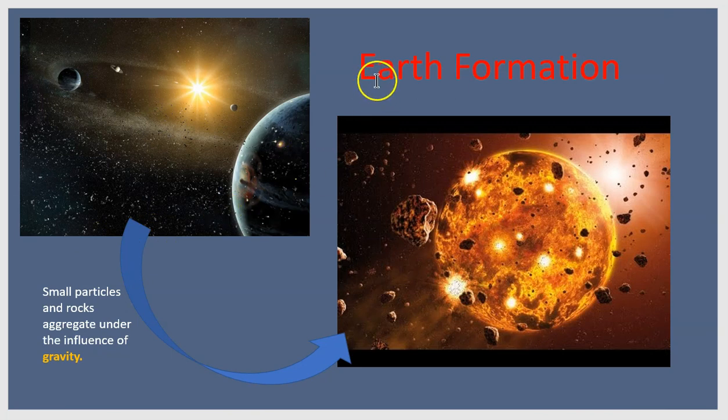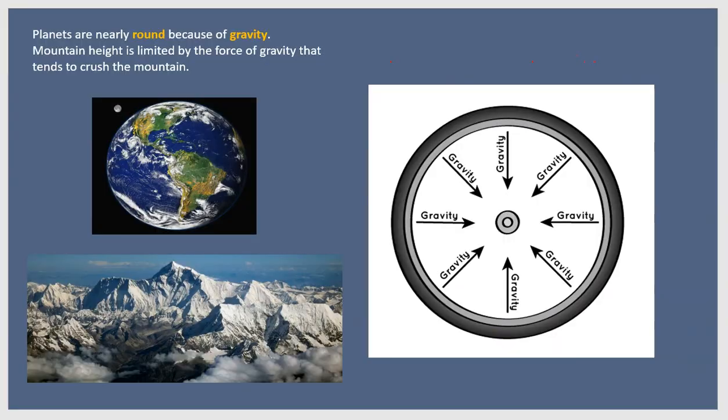So the story then of Earth's formation is one where gravity plays an important role. Gravity is going to assemble the material in this disk into larger and larger bodies the size of planets. And as planets get larger and larger, gravity also will have an influence in the shape of the planet. Planets are nearly round because of gravity. Mountain height is limited by the force of gravity that tends to crush the mountain.